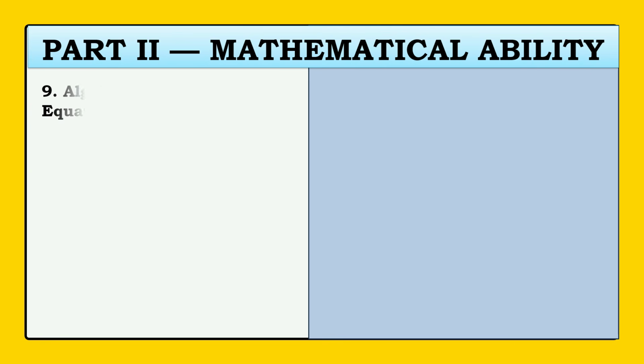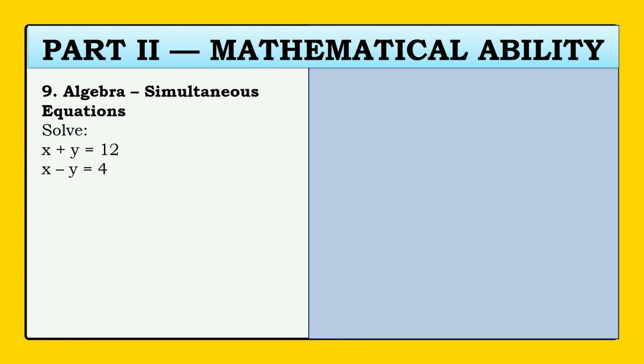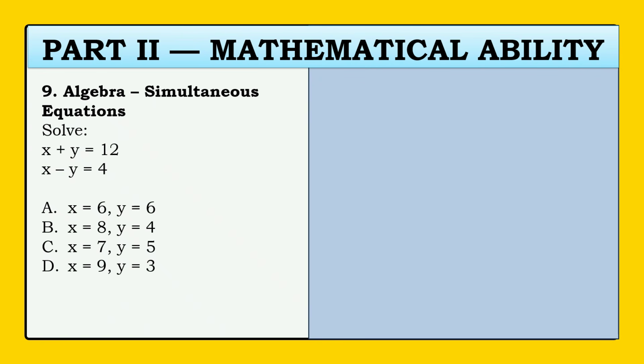Next problem, still in algebra, simultaneous equations. Solve x plus y is equal to 12, x minus y is equal to 4. A, x is equal to 6, y is equal to 6. B, x is equal to 8, and y is equal to 4. C, x is equal to 7, and y is equal to 5. D, x is equal to 9, and y is equal to 3. What do you think the answer?